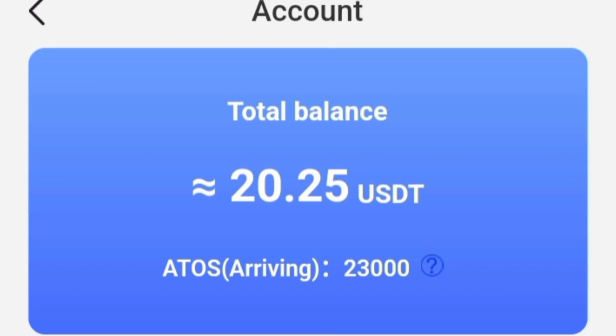This is Ima Talk Updates, and I'll bring you another means of earning, of accumulating a crypto coin. All right, so as you can see on my dashboard now, I have $20.25. This is what I gained from Atoshi coin. I'm just going to show you how you can make this money.